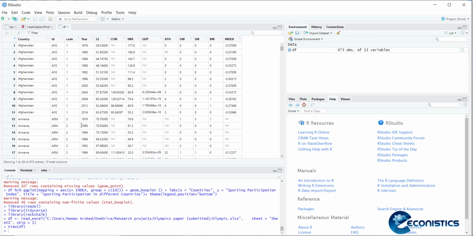It means if the individuals are participating in sports, their consumption patterns are also healthy, so the increase in consumption while controlling for the Olympic participation leads to an increase in life expectancy. So let us draw this.